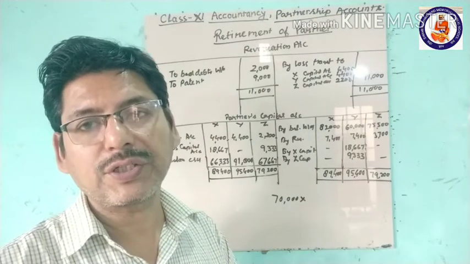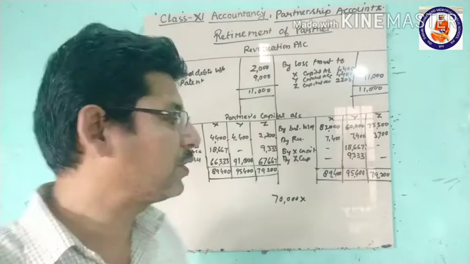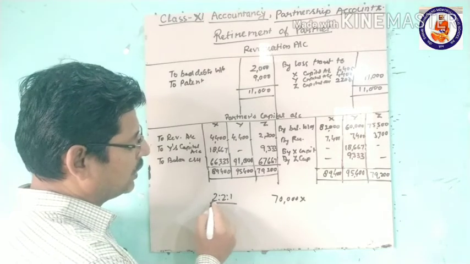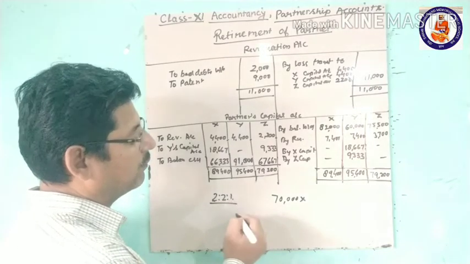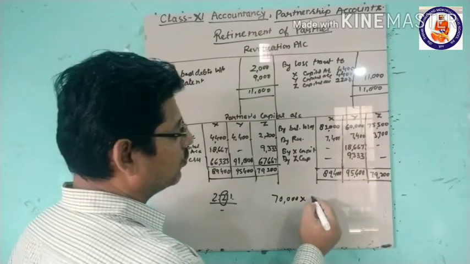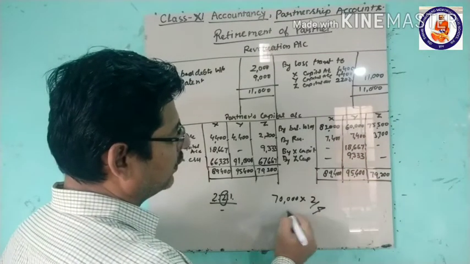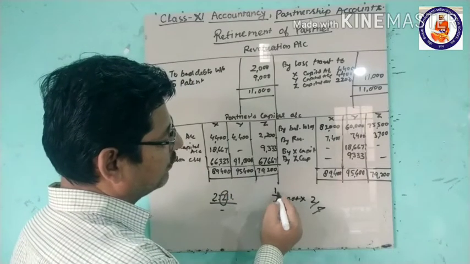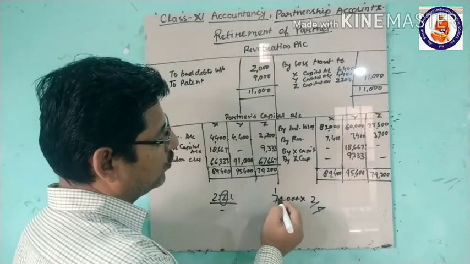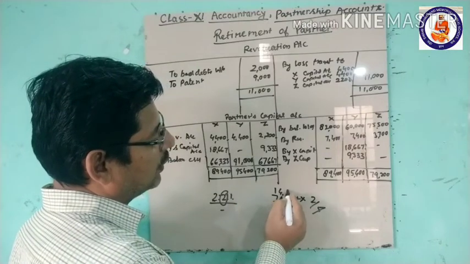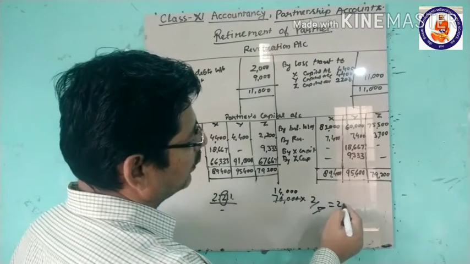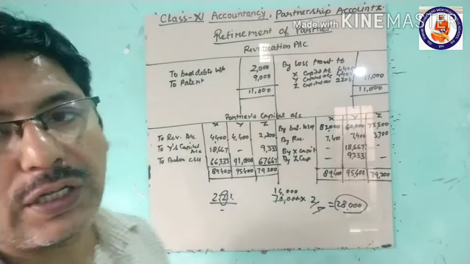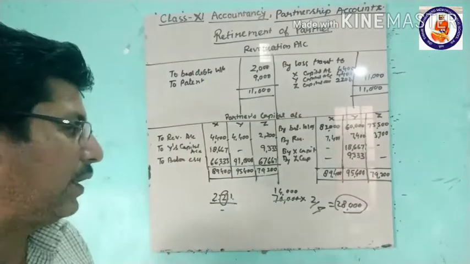Now the retiring partner's share is 2 upon 5, because 2 to 1 is the ratio. The total share is 2 plus 2, 4, plus 1, 5. So his share is 2 upon 5. If we divide 70,000 by 5, it comes to 14,000, and 14,000 times 2 is 28,000. 28,000 is the value of this goodwill that is to be given to the retiring partner Y.